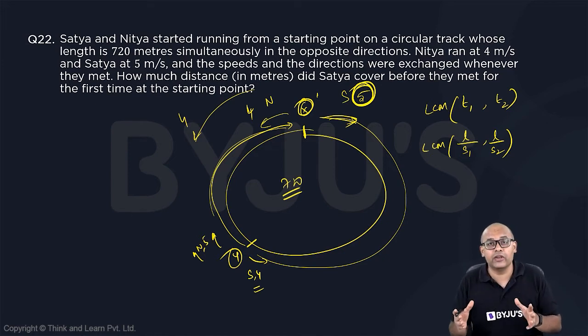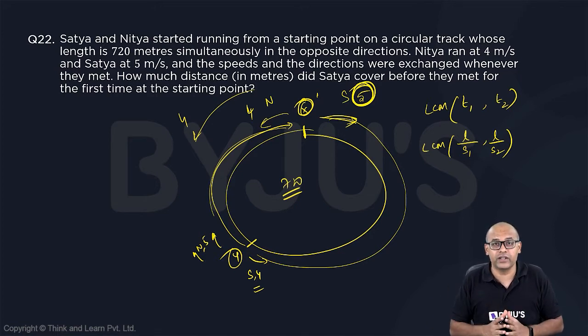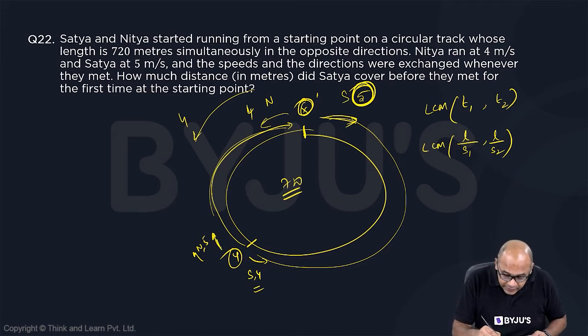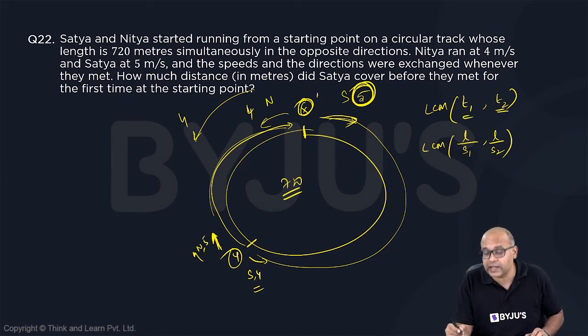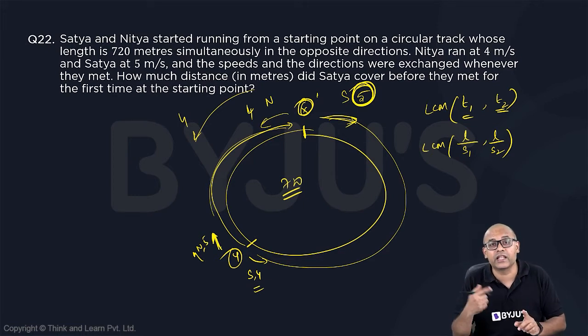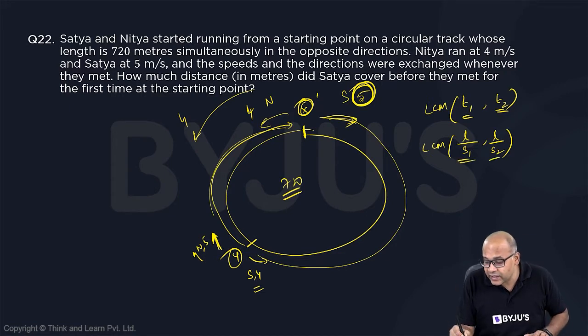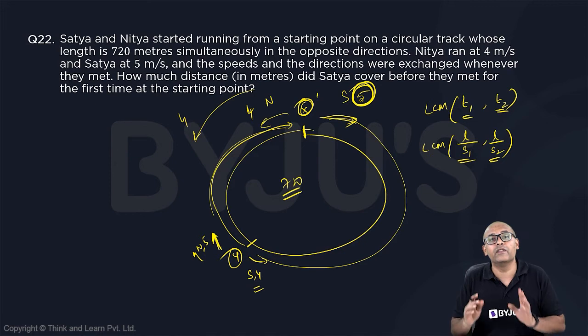So if I take the scenario where there are two people running without exchange of speeds and directions, then the time taken by the first person to come back to X and the time taken by the second person to come back to X does not get affected by this interchange. Because you can see that if Nitya runs back, it is as good as Satya continuing with the speed of 5. Because for me, only the time matters. It doesn't matter who is coming to the point X. Is one person coming at time T1? Is a second person coming at time T2? That's all that matters to me as far as my LCM is concerned. Hence, you will see that while the people are different, the time will still remain the same.